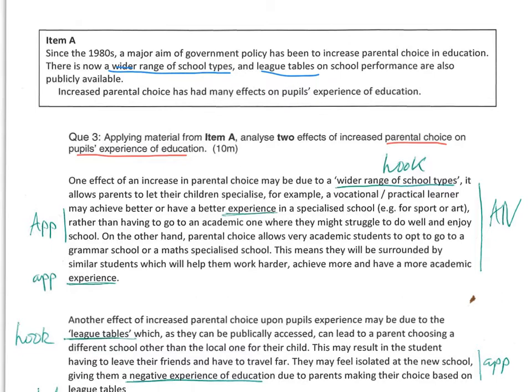Some of you wrote points using parental choice itself as a hook. That's not a hook from the actual item, even though it does mention increased parental choice. That's actually the question, because the question says increased parental choice. So you couldn't build a point around what's mentioned in the question. It didn't really make much sense.